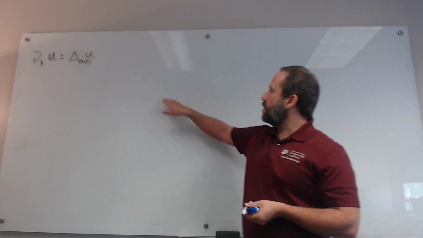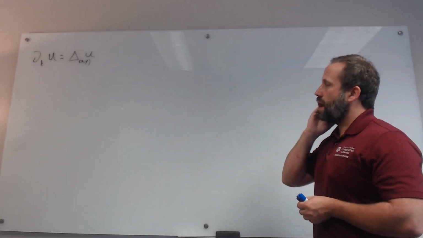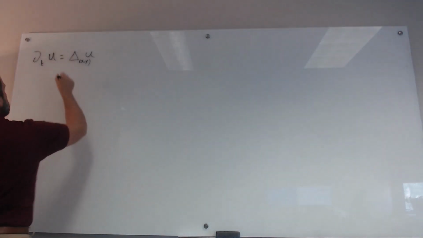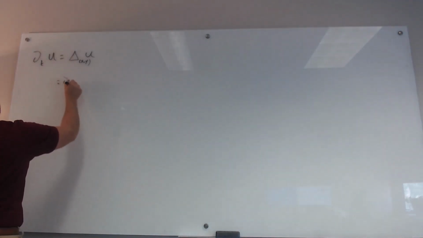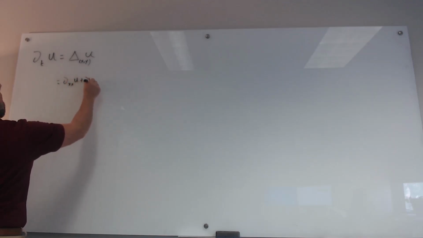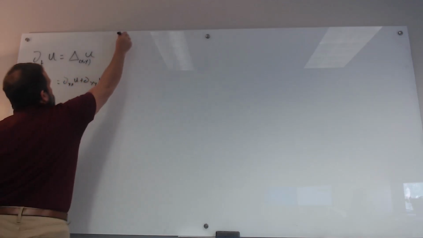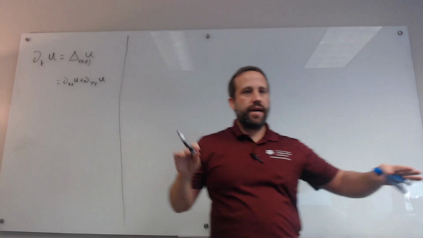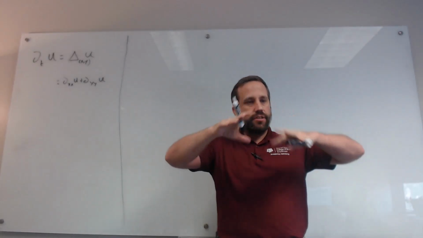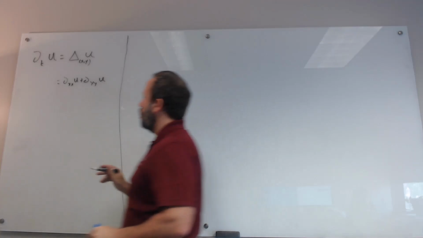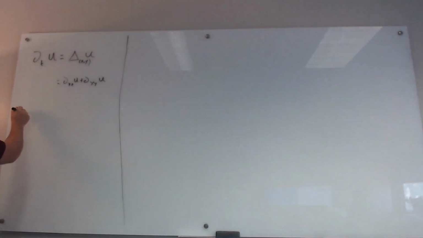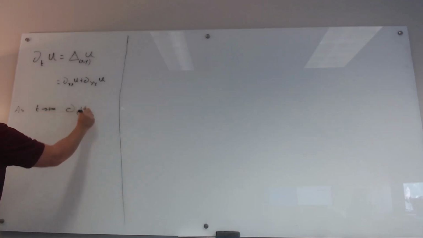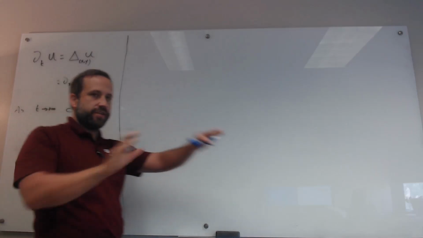Okay, and so we've got the t derivative of u is equal to the Laplacian of u, and what this means is just the double x derivative of u plus the double y derivative of u. Now, if we imagine this modeling a diffusive process, as t goes to infinity, everything should spread out and get stable. So as t goes to infinity, the t derivative of u should go to 0.